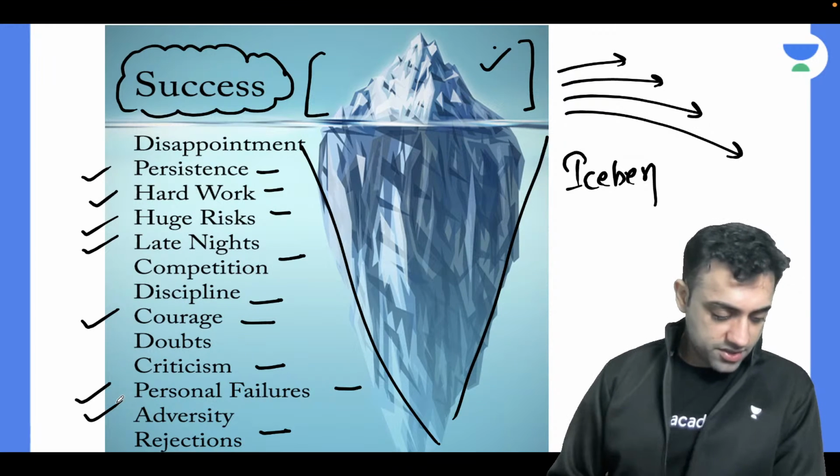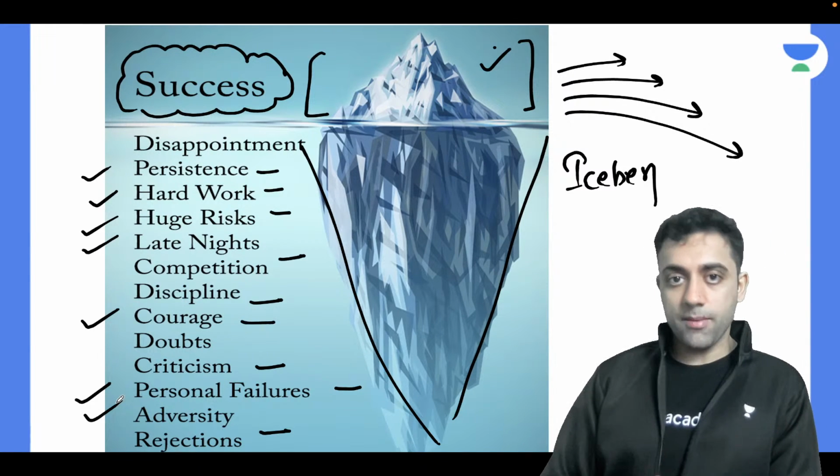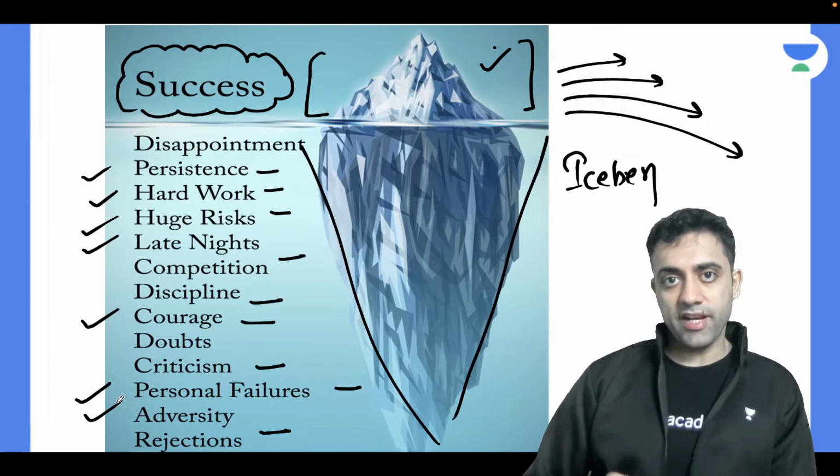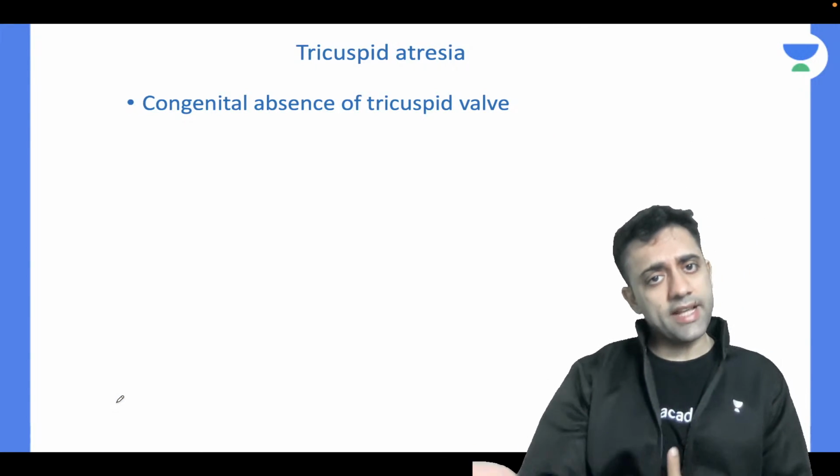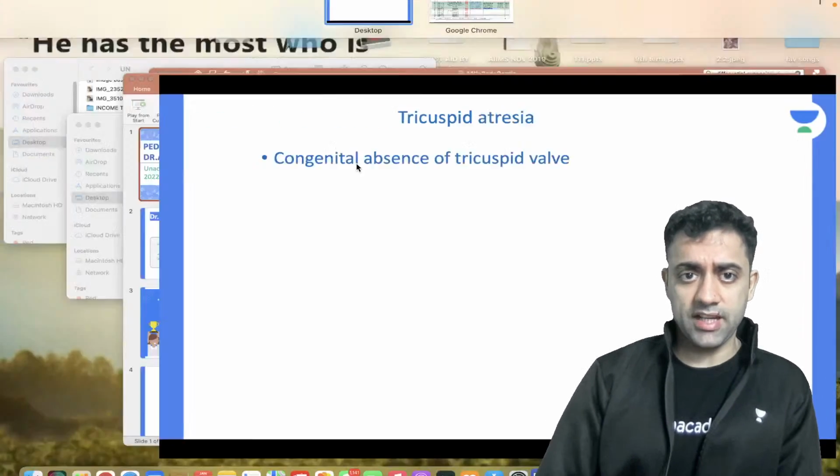Yes, Mani Prakash is right. Iceberg phenomenon in community medicine was a 5-mark question topic for MBBS. What is iceberg phenomenon, right? Very good. Next, there are only 3 points of tricuspid atresia.